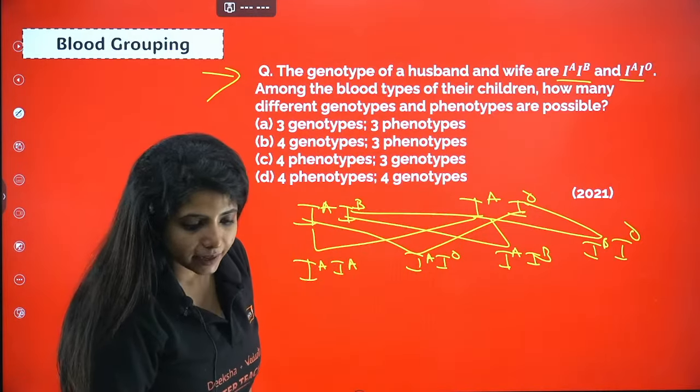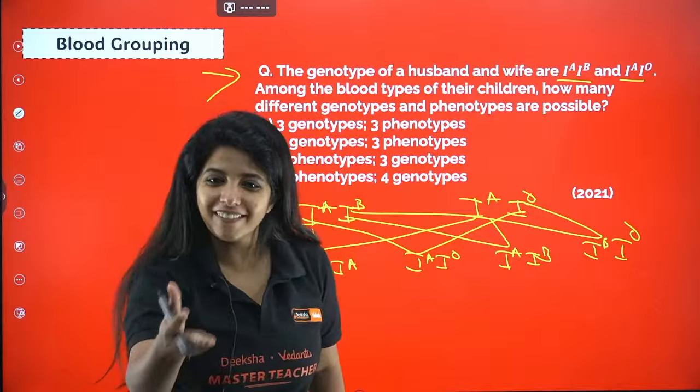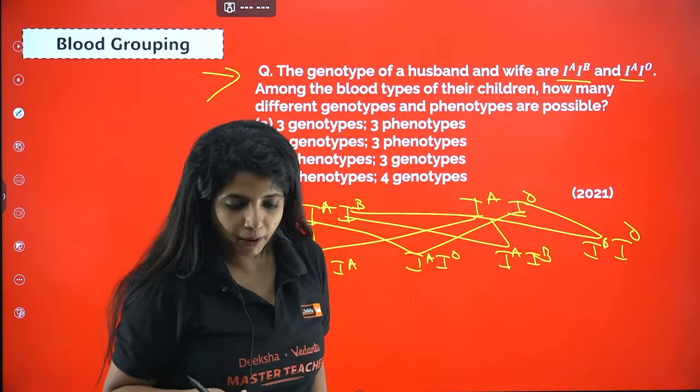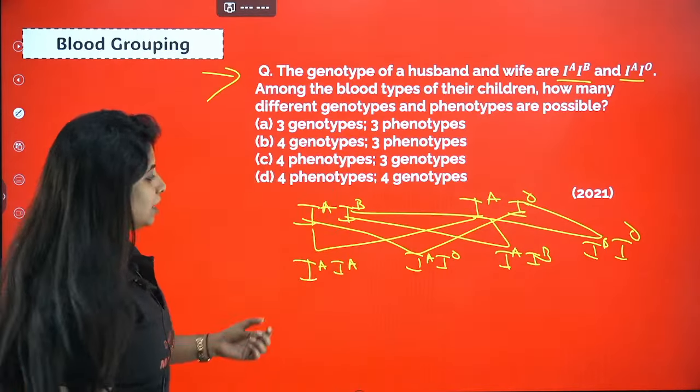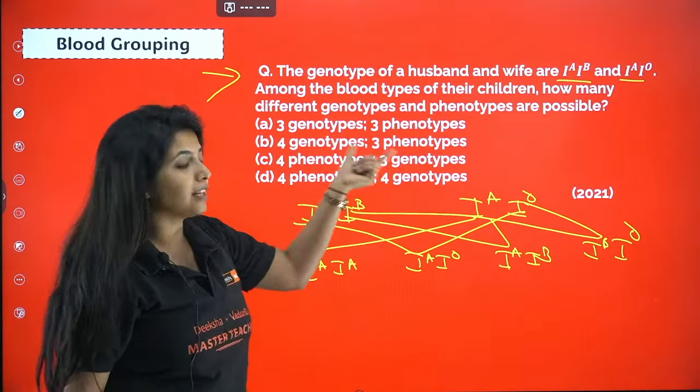How many genotypes are there? Friends are sleeping, ma'am. Wake them up, tell them. This is super important. Nagaraj says C. Okay. Subhash also says C. Fine. Don't spam. So C means 4 phenotypes and 3 genotypes.